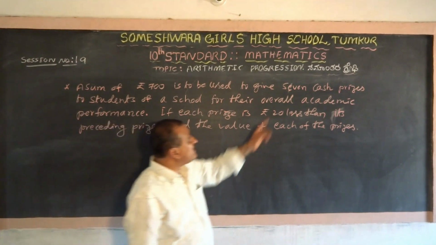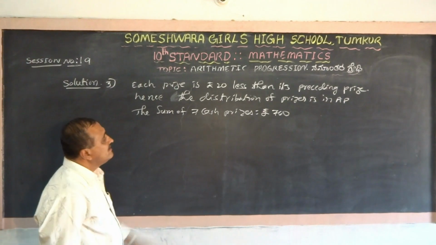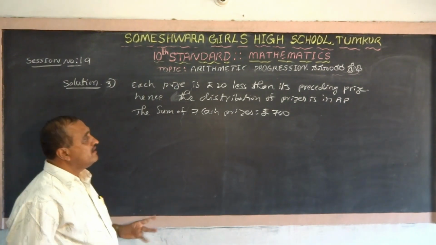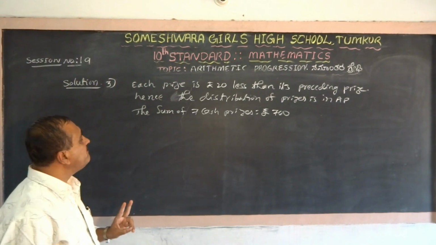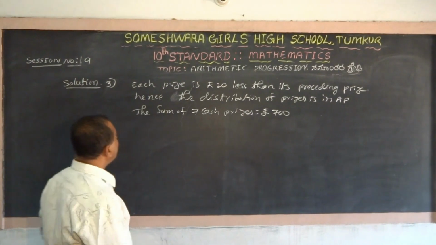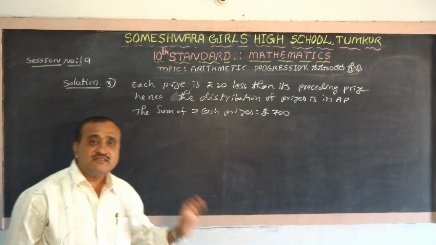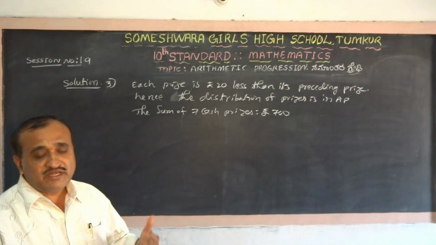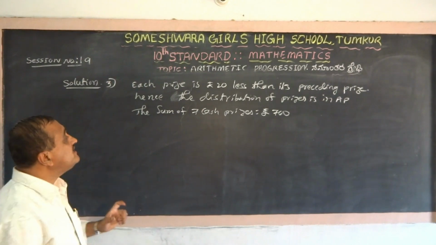Right, how many prizes? 7 cash prizes. What is the problem here? There are 7 cash prizes, each prize is 20 rupees less than its previous one, and the total distribution is 700 rupees. So what we have to find out is the value of each prize.